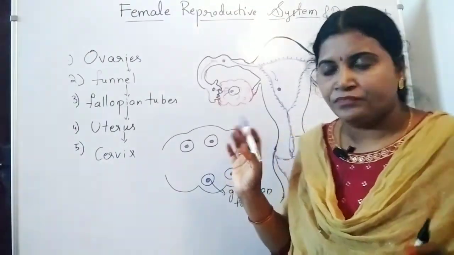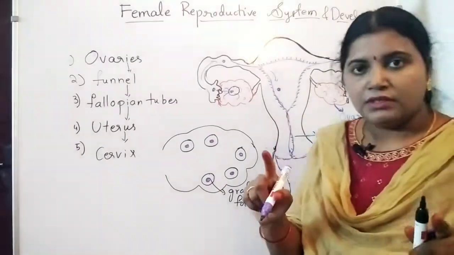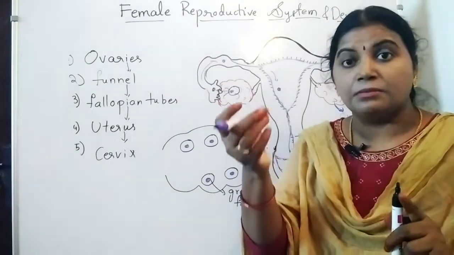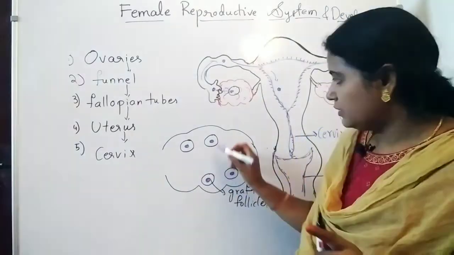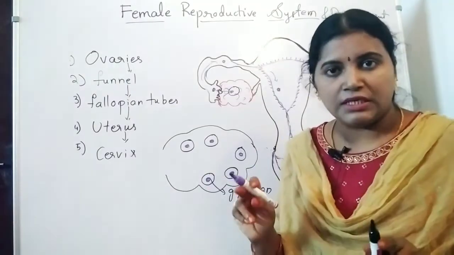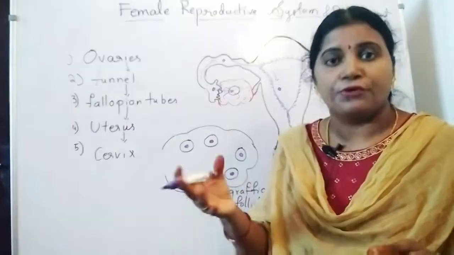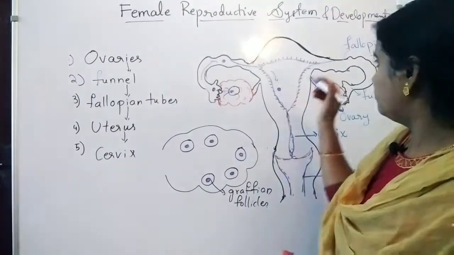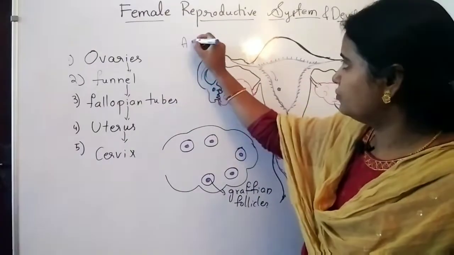Clear? So first one, ovaries, female reproductive organs, which contain bubble-like structures. These bubble-like structures are known as Graafian follicles, which are responsible to produce the ovums. These ovums, during the time of adolescence,